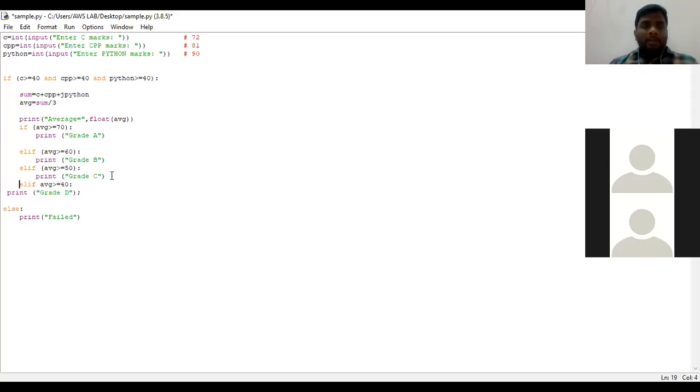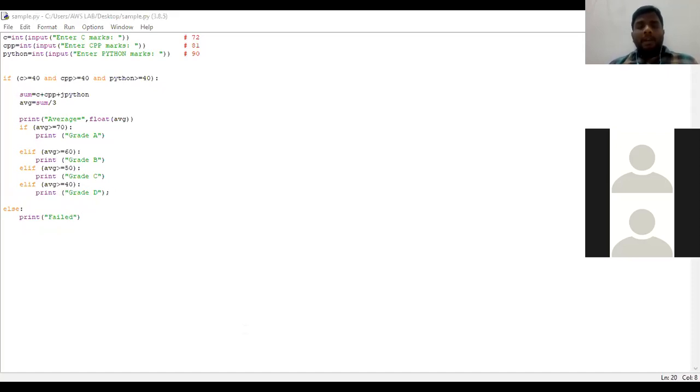If the student has got an average greater than or equal to 40, then print that the student has got grade D. If anything is not satisfied here, then what needs to be considered is fail.